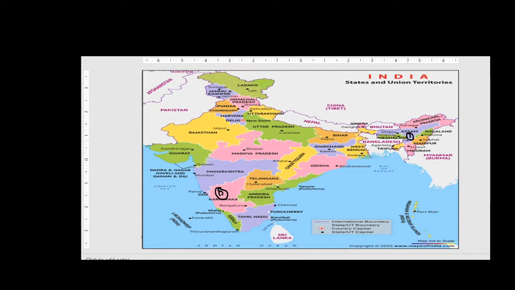So Assam will be the first state, and it should be through land only, not by water body, friends, right? Your journey should be through land itself, not by sea water or something.